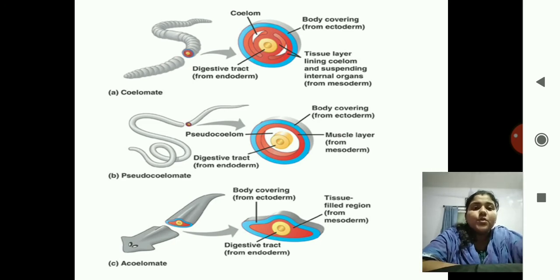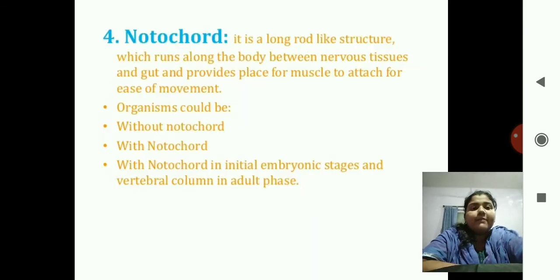Second, that is pseudocoelomate, that is you can see the hollow space there, but in actual there is no such space. There are pouches of the muscles over there. And the third is acoelomate, that is there is no such hollow body cavity.